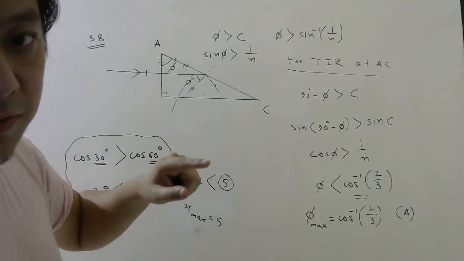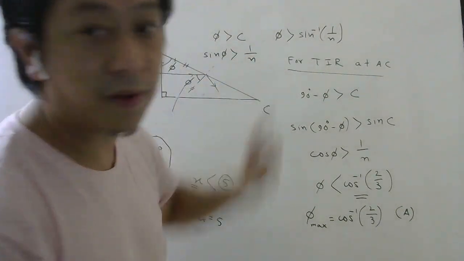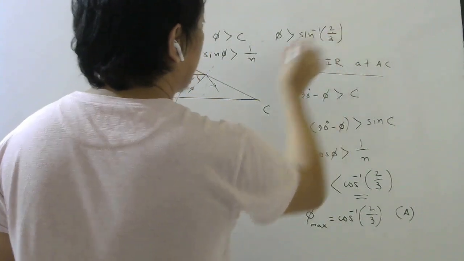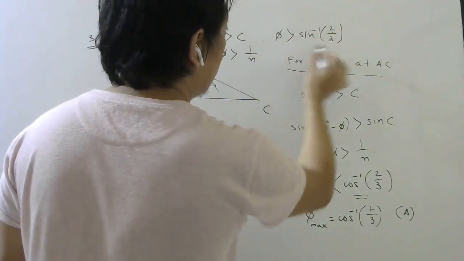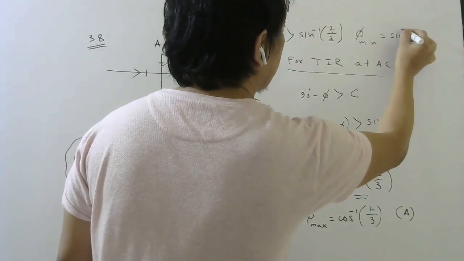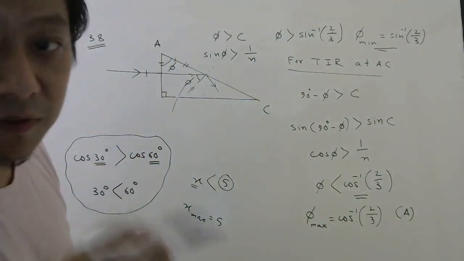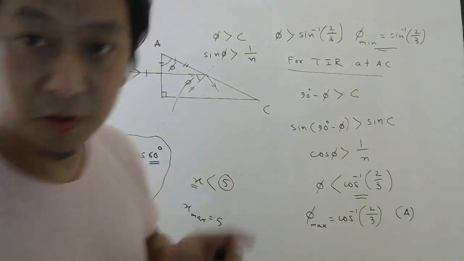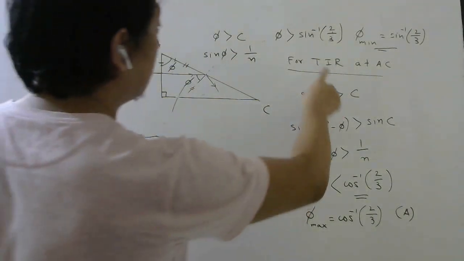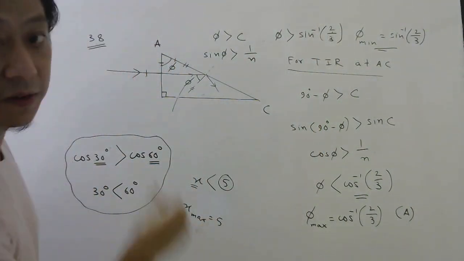Because sine is an increasing function. So if sin phi is greater than 1 by n, phi should be greater than sin inverse of 1 by n. The n value is 1.5, so 3 by 2. If phi is greater than this value, this will be the minimum value. So if phi was mentioned here, they would have asked you the minimum value. So be careful about both the problems. And I hope you understood this, right? If x is greater than 5, then 5 is the minimum value.